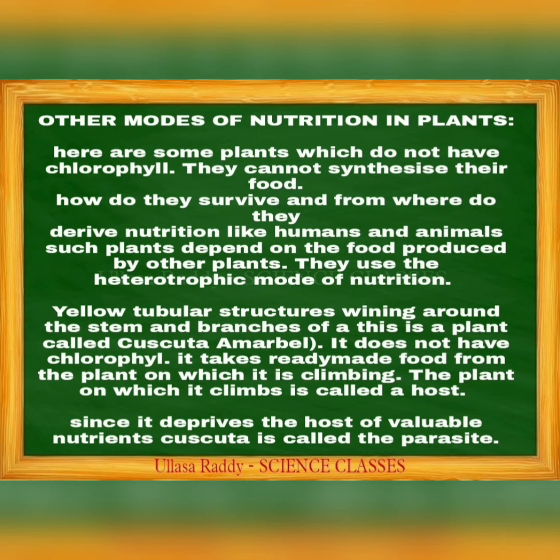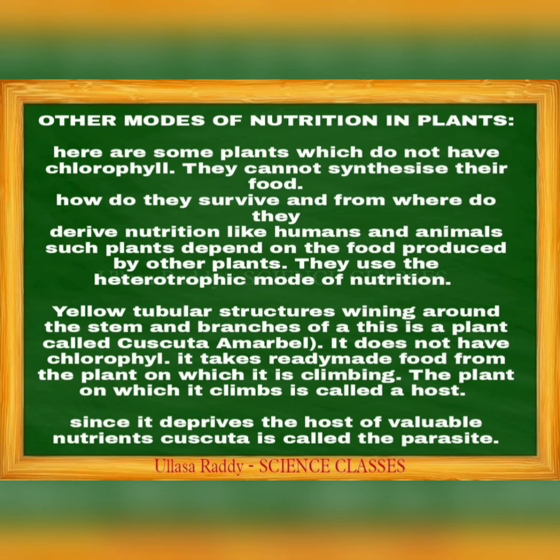Yellow tubular structures winding around the stem and branches of this plant are called Cuscuta, or amarbel. It does not have chlorophyll. It takes ready-made food from the plant on which it is climbing.